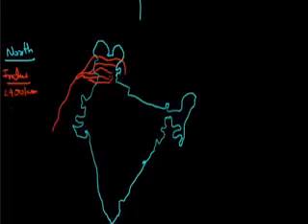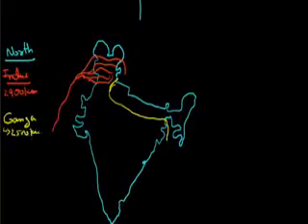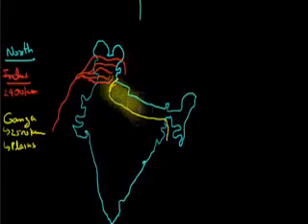Now the second most important river system of the north is the Ganga. Ganga originates in Gangotri, where it is called Bhagirathi, fed by the Gangotri glacier. At Devprayag, near Rishikesh, it is joined by the Alaknanda, and this is how Ganga is formed. It enters Haridwar, goes towards the northern plains of India, and enters Bangladesh. One of the major rivers of India, Ganga has a total length of 2500 km.